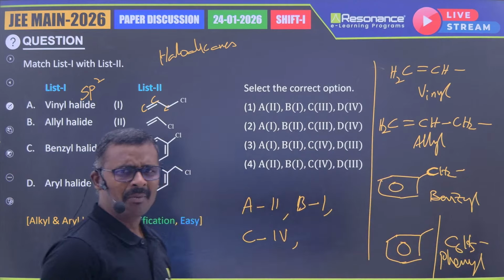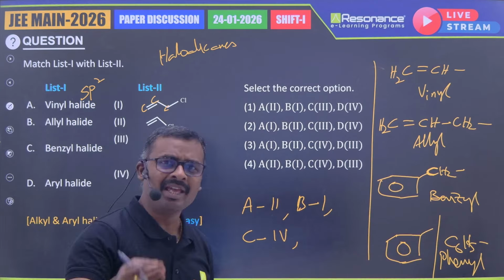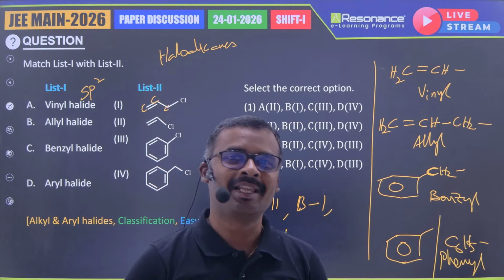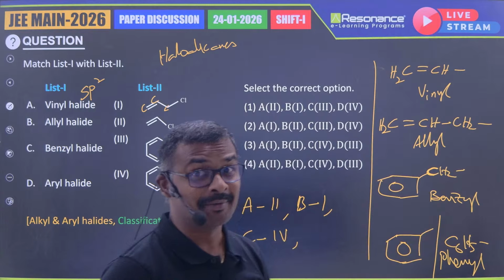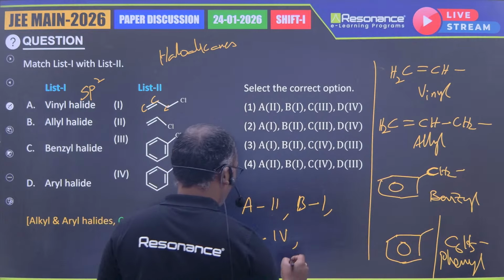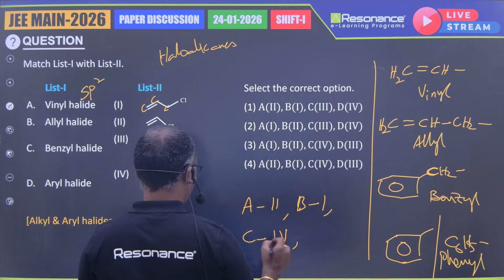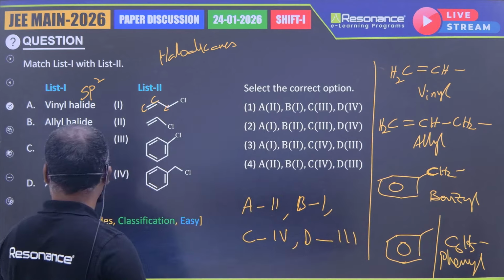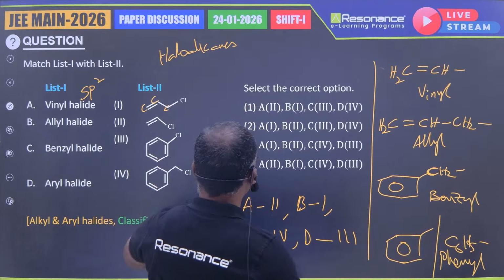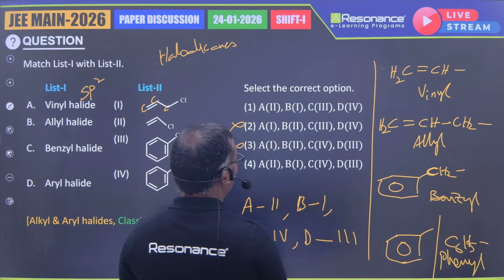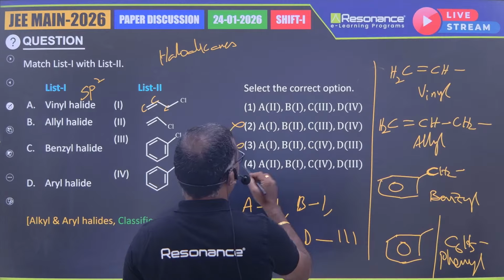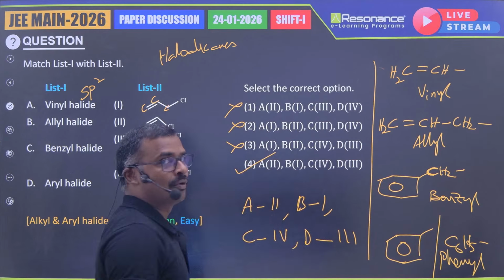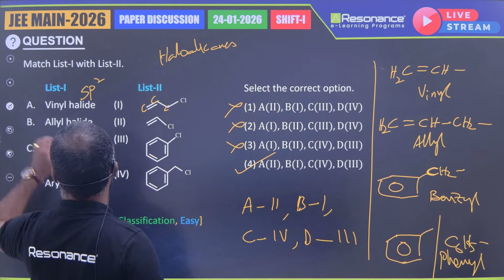So, simple point only. It is there in the NCERT, in the starting introduction classification part of haloalkanes and haloarenes. So, from that the question was asked, right? So, sorry, this is C, then D, D is 3. So, A should be 2. So, this and this can be cancelled. B should be 1. C should be 4. So, this also can be cancelled. C is 4, D is 3. So, option 4 is the correct answer.